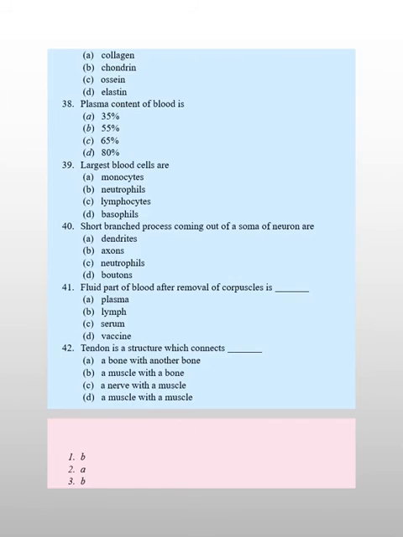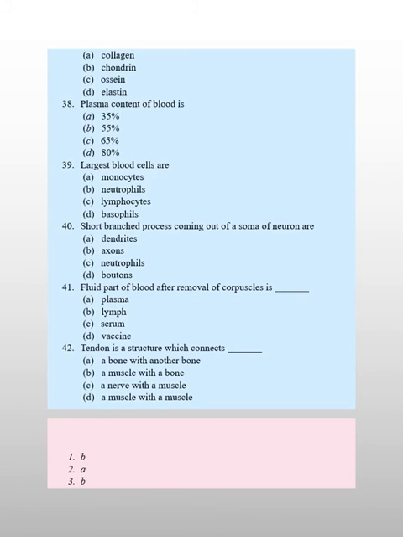Okay. Then the matrix of a cartilage is made up of chondrine. Chondrocytes are in areolar connective tissue. Then the plasma content of blood is 55%.